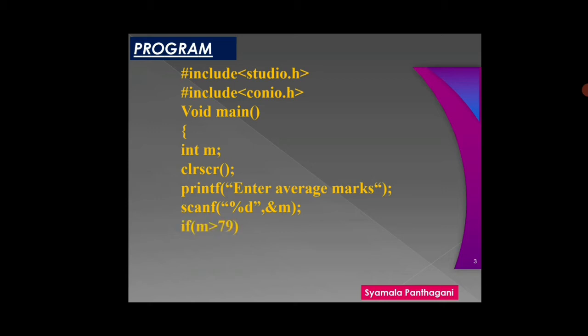If m is greater than 79, I did not write here greater than or equal to. I have written only greater than 79. If the average marks are greater than 79, what we have to print? We have to print distinction. If the given marks are greater than 59 and less than 80, what we have to give as the grade?